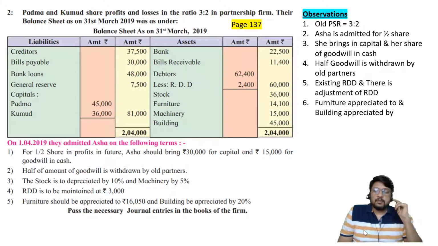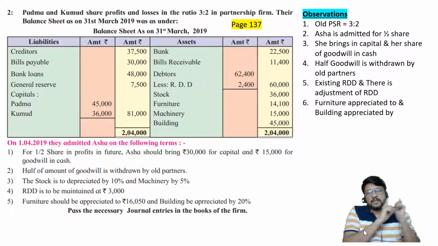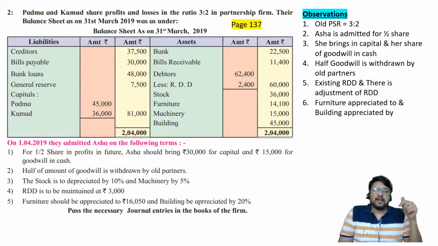Okay, so revaluation account should be debited. Revaluation account is a nominal account. Debit all expenses and losses, credit all incomes and gains. Revaluation account is a cousin brother of your P&L account, so it behaves exactly like P&L account, but P&L account is prepared every year. Revaluation account is prepared in some special circumstances like admission of a partner, retirement of a partner, death of a partner. So this is the problem of admission of a partner.